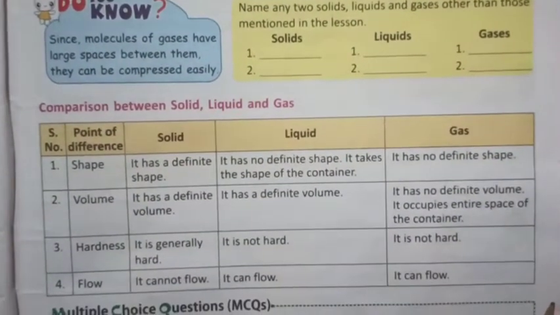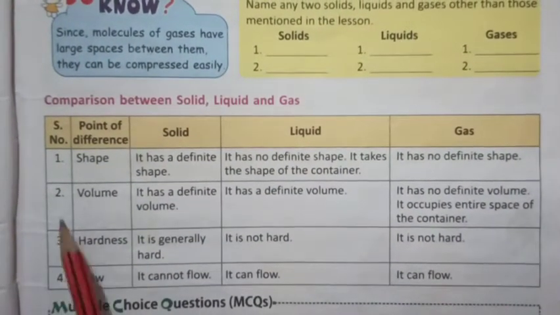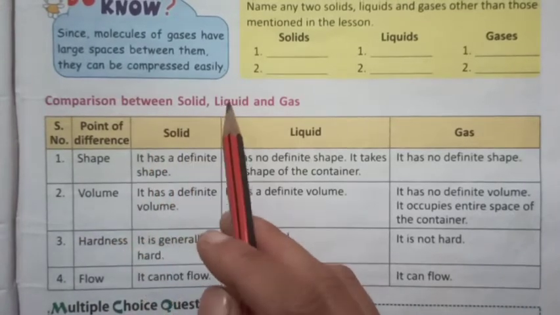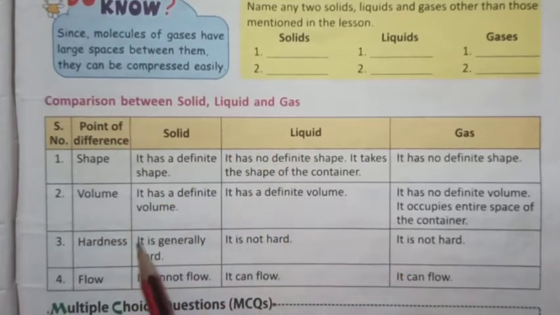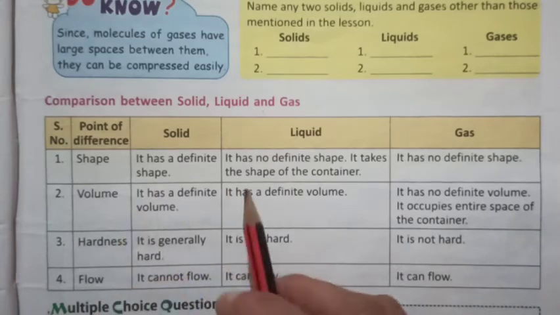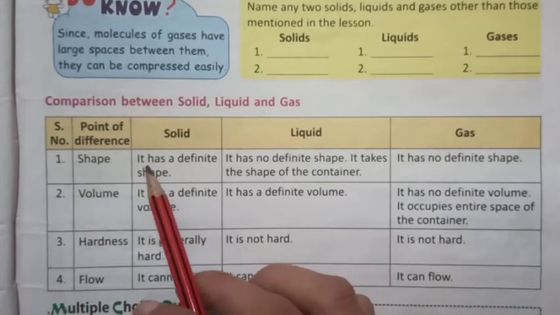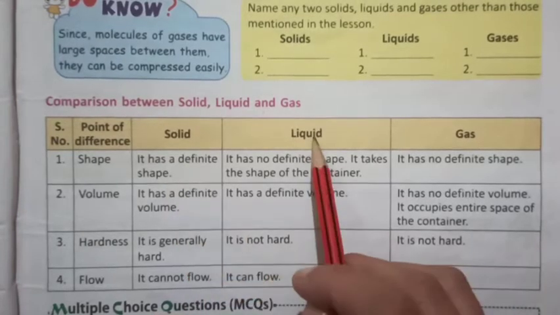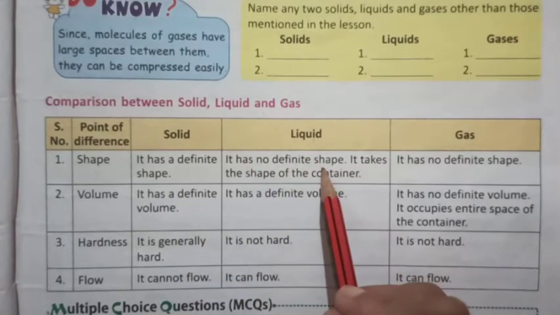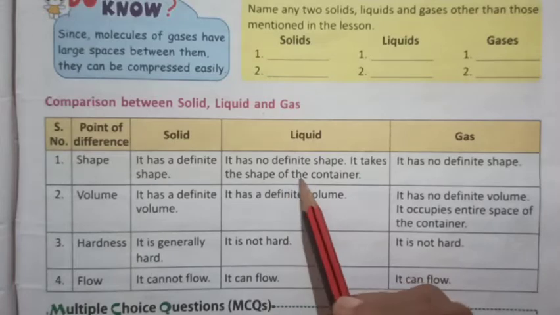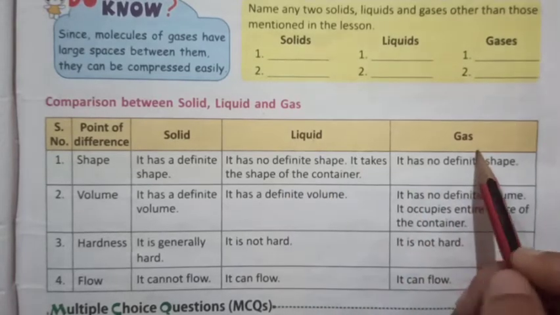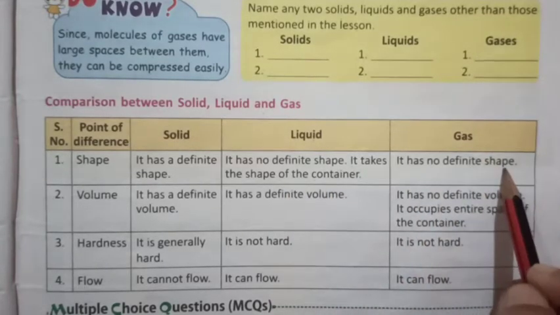Now look at this comparison between solid, liquid and gas. So here you can see what the properties are. The first is about the shape. Solid has a definite shape. Liquid has no definite shape. It takes the shape of the container. What about gas? It has no definite shape.